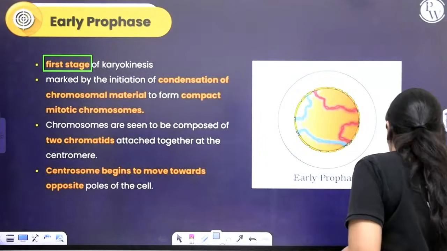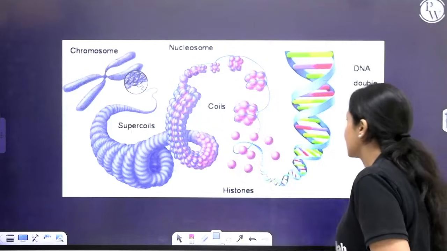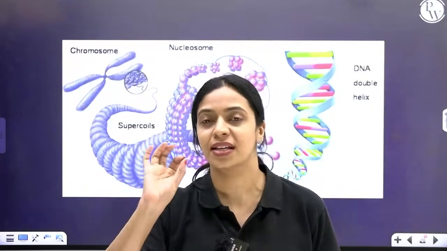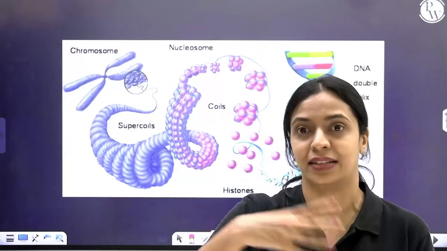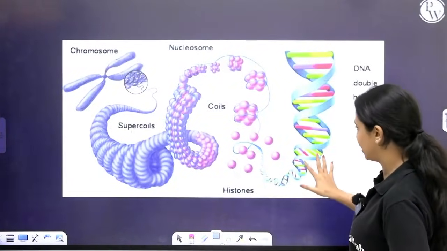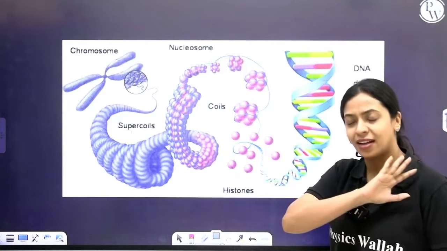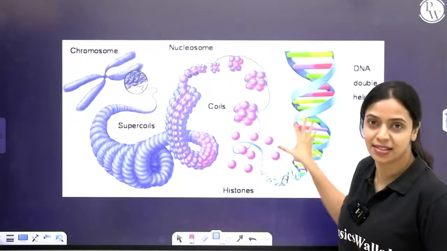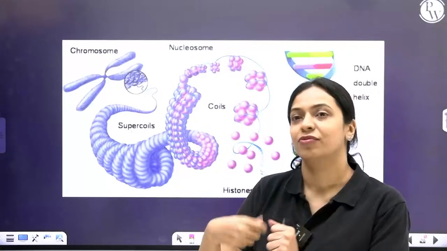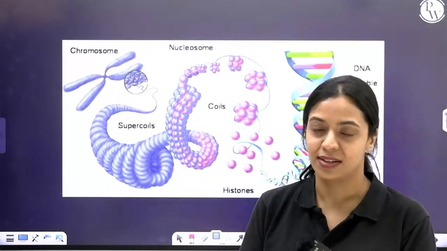Now the DNA inside the cell does not always exist in the form of chromosomes. When the cell is not dividing, when it is in interphase, it exists in a state called chromatin. Okay, so this is our naked DNA. The DNA rarely exists as naked DNA. It will always be in some form of condensation.